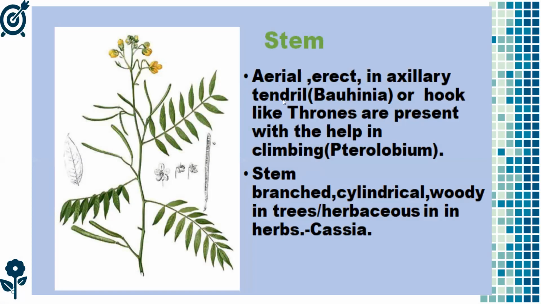In Bauhinia plant, we can observe the tendrils, which help it to climb, and they are developed from the axillary part of the Bauhinia, or hook-like thorns. These hook-like thorns are present to help with climbing in Pterolobium. So Pterolobium has hook-like thorns. They help to climb other plants or